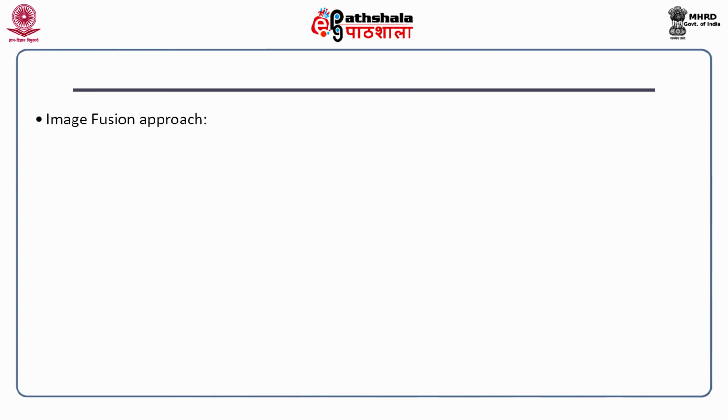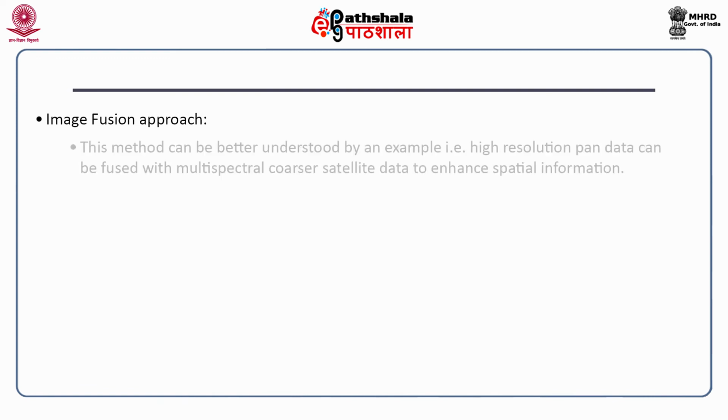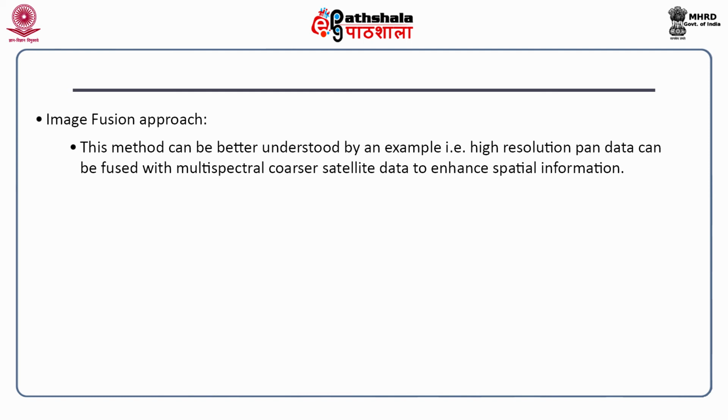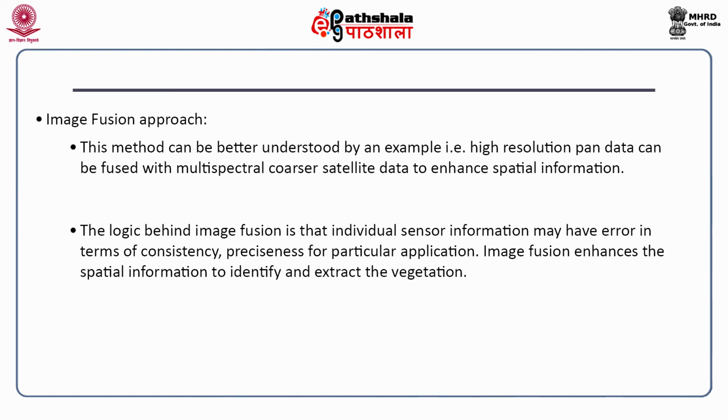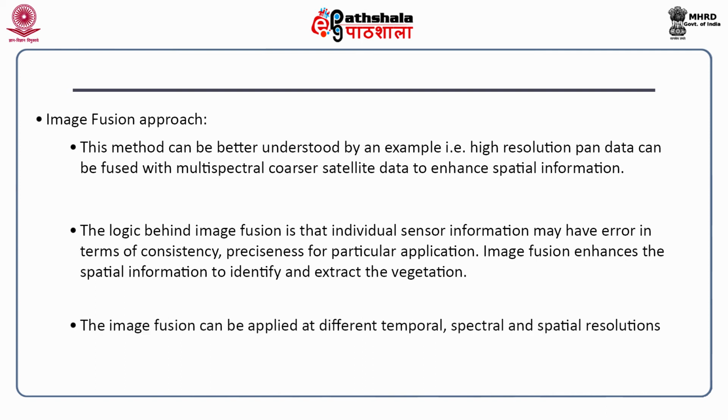Next one is the image fusion approach. This method can be better understood by an example: high resolution PAN data can be fused with coarser multispectral satellite data to enhance spatial information. The logic behind image fusion is that individual sensors' information may have errors in terms of consistency and preciseness. For a particular application, image fusion enhances the spatial information to identify and extract the vegetation. Image fusion can be applied at different temporal, spectral and spatial resolutions.